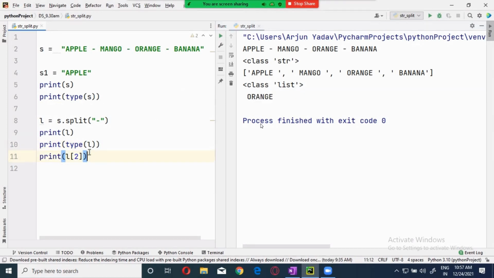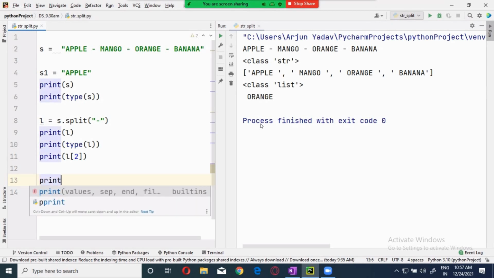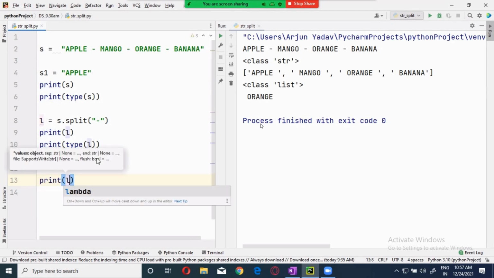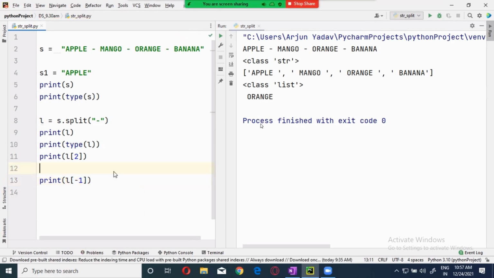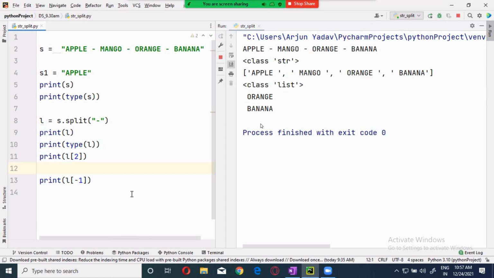Now, after this, let's see this one. I want to get the banana. How will I get it? L of 3 or? Okay, guys. Here. This is the way the split will work.